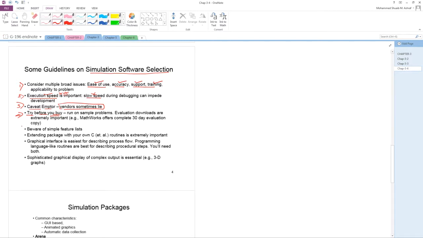Number 5, be aware of the simple features list. Simple features means the interface must be very good, speed very good, no delay, no waiting, and it should support more libraries, be portable, and support multiple operating systems.